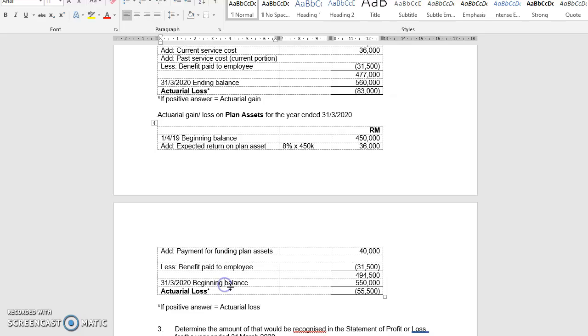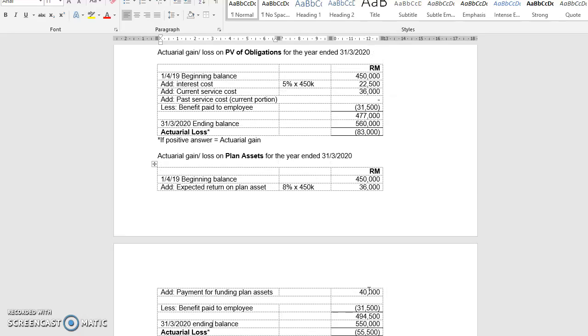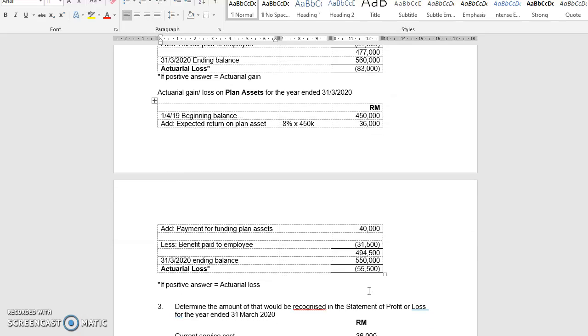Then you compare, you minus the ending balance. So you will get here, the same, you get negative. When you total up, you get negative. So if this is negative, it is considered as actuarial.